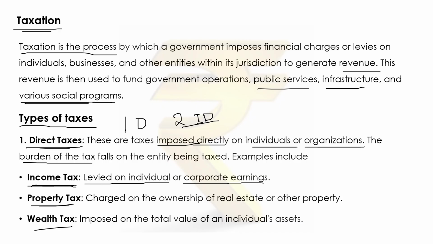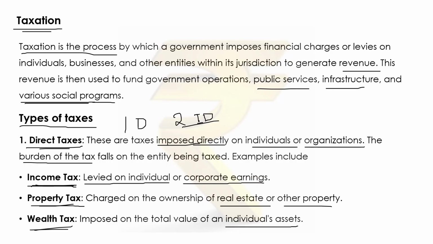And second one is property tax, charged on the ownership of real estate or other property. And wealth tax, imposed on the total value of an individual's assets.